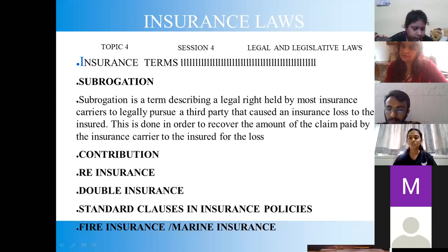This is done in order to recover the amount of the claim paid by the insurance carrier to the insured for the loss. So the first is contribution, second is reinsurance, third is double insurance, fourth is the standard clauses in insurance policies, and the fifth is fire insurance and marine insurance.